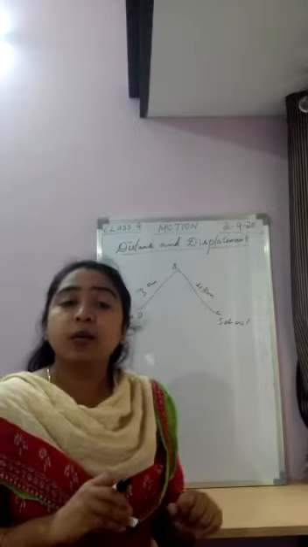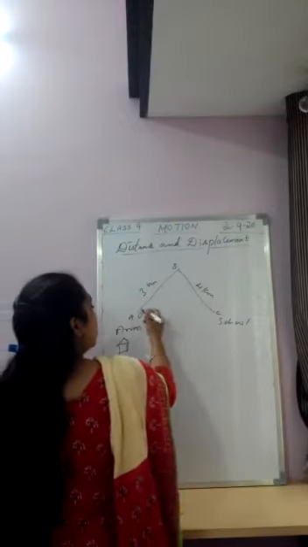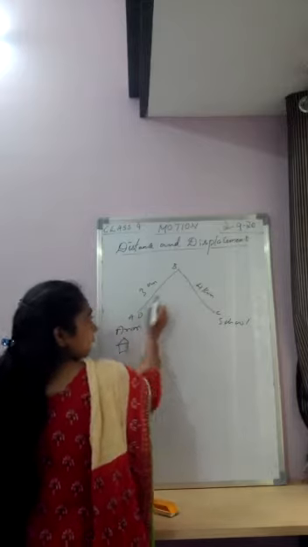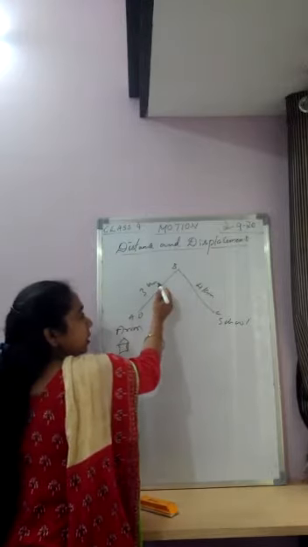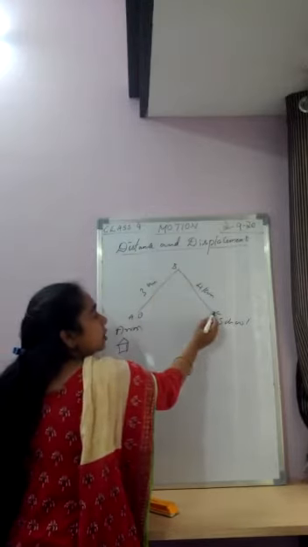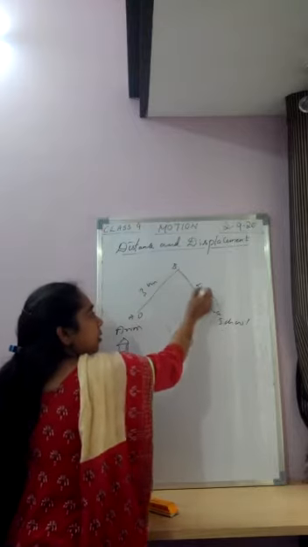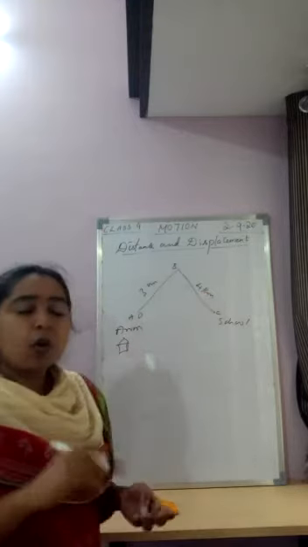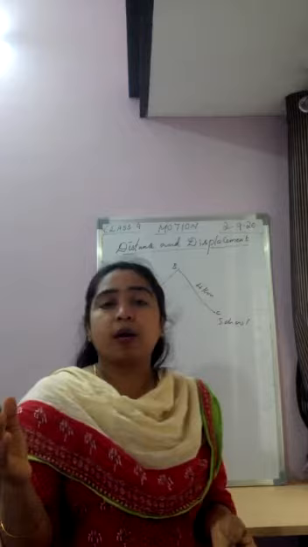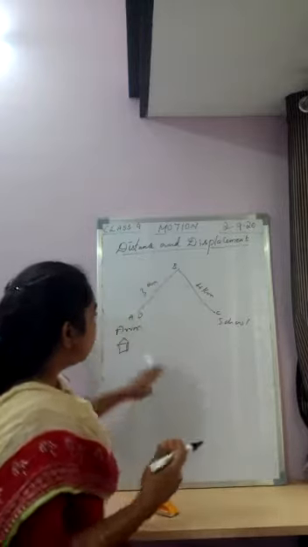Okay, how does he go? See, he moves first from A to B, which is 3 kilometers, and later from B to C. Finally, he reaches his school by covering 4 kilometers. What is the total distance travelled now? What is the total distance travelled by Arun?